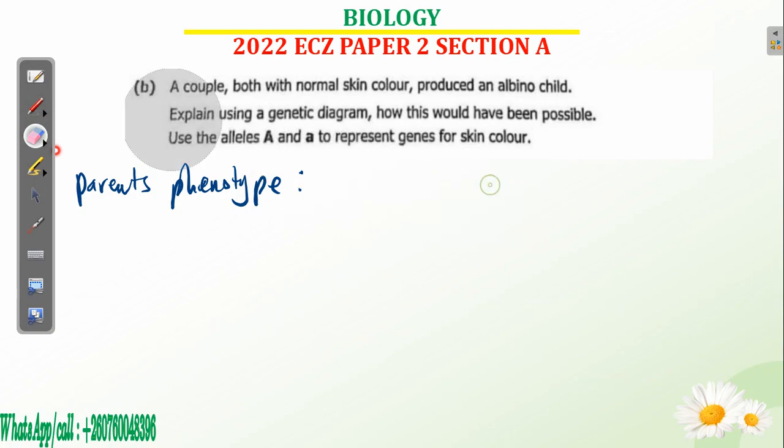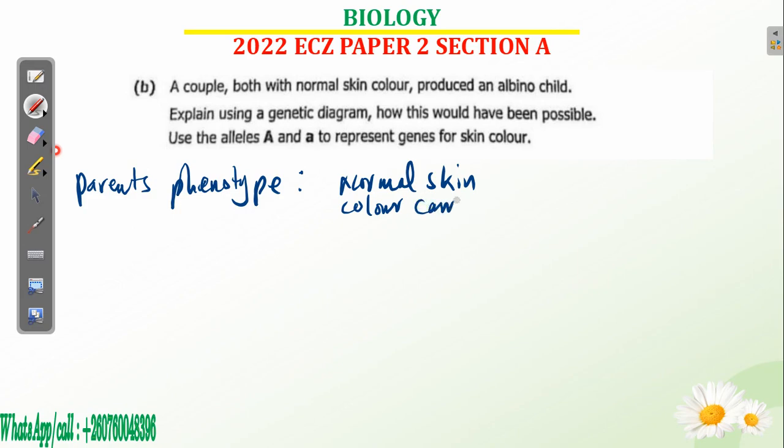Let me just write this so that you get it. You can write it in any way. If you want, you can say normal skin carrier male.